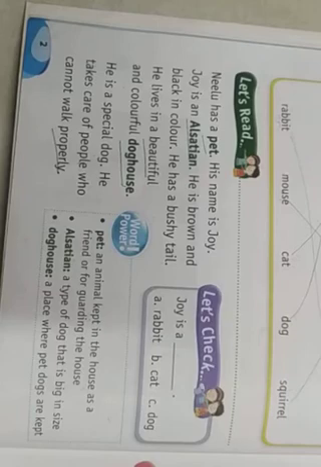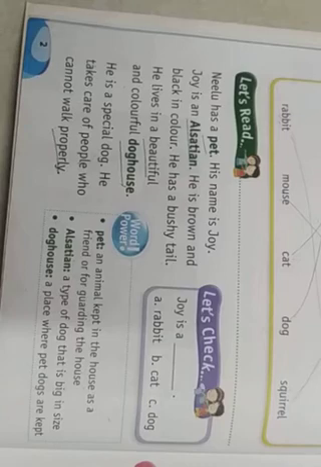He has a bushy tail. He lives in a beautiful and colorful dog house. He is a special dog. He takes care of people who can't walk properly. This is all about Neelu and Joy. Neelu can't walk properly. Hence the dog called Joy. He is an Alsatian dog.